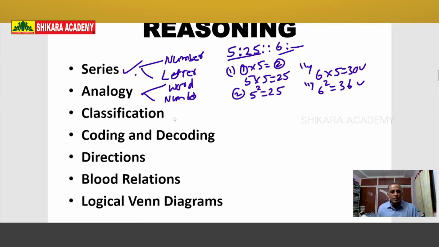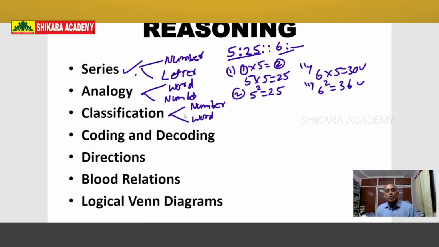The next one is classification. Again, it is divided into two types. The first one is a number classification. Second one is a word classification. So this topic is also known as odd man out. What is the classification?